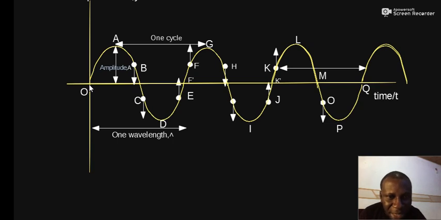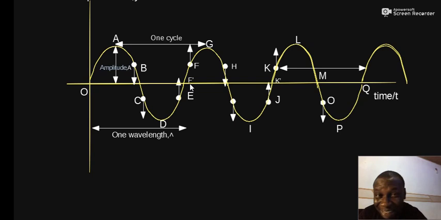So if we divide the total time by the number of circles, that gives us the period. So the time taken for a particle of the wave to travel from O down through A and down through D and then return back to the same level as O where it started, which is level F. That time is called the period. As you can see, level F prime is exactly in phase with O. So O and F prime are two successive points on the waveform that are in phase, representing one circle.